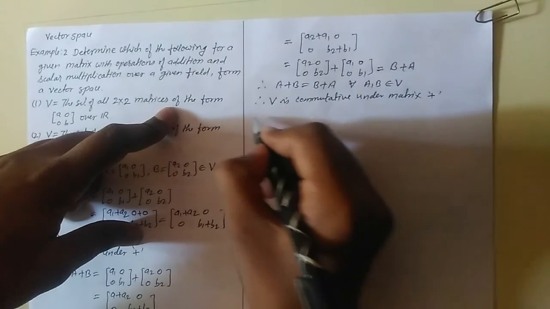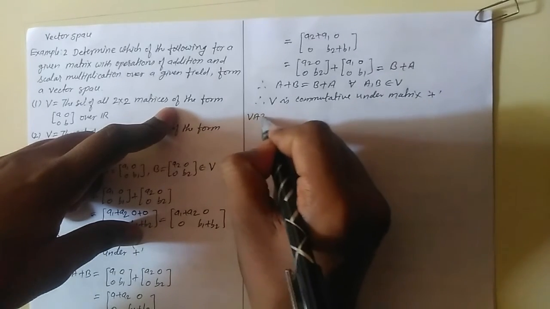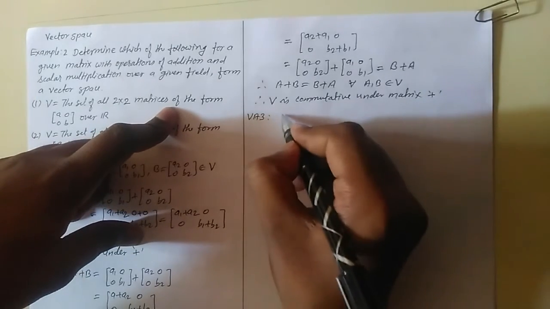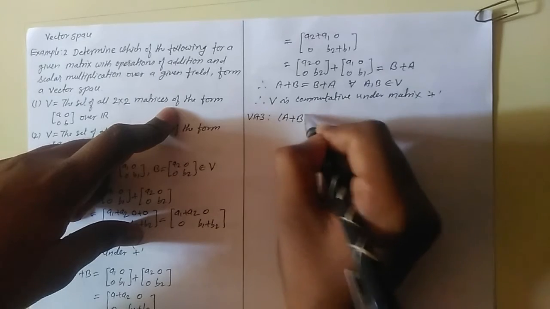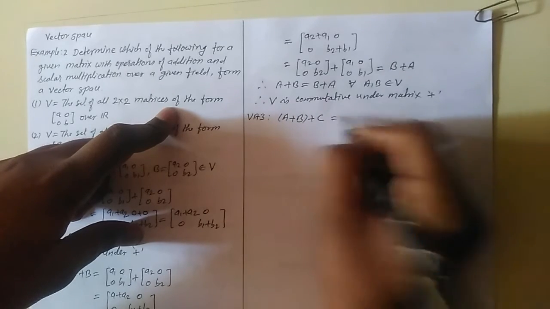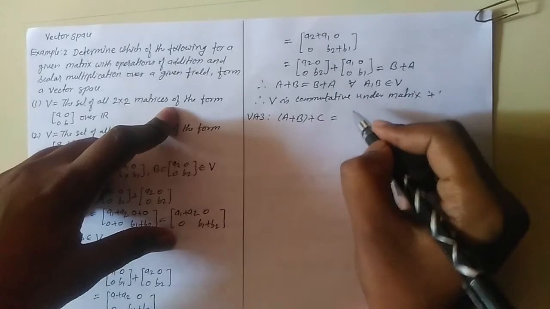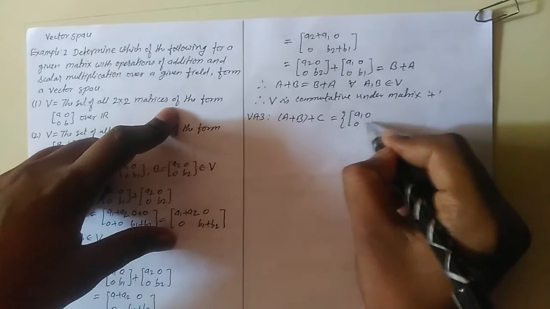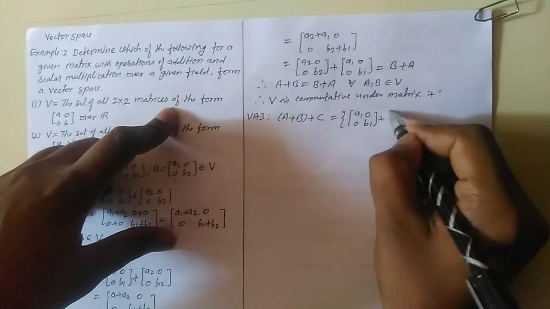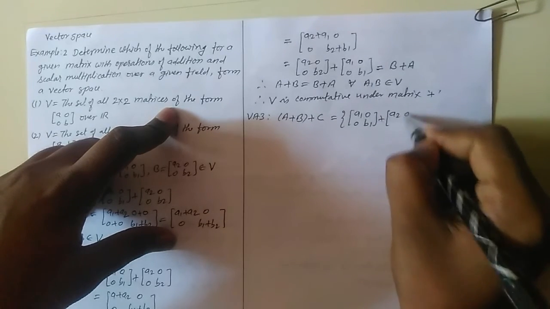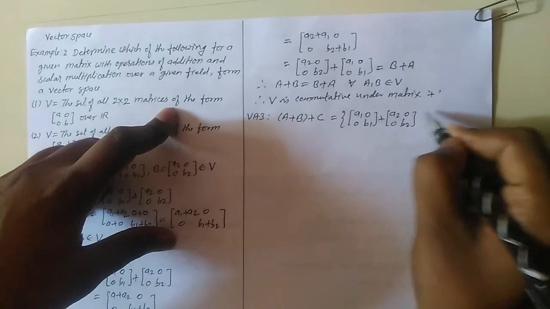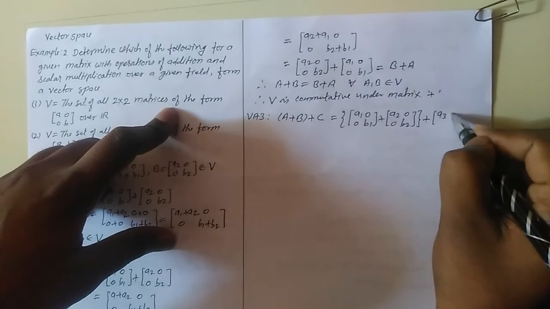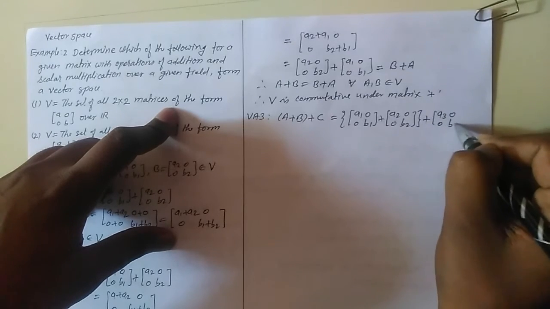Now we will verify the next axiom VA3. We will check associativity of matrix addition. So A plus B plus C equal to [A1 0; 0 B1] plus [A2 0; 0 B2], and plus C, same pattern, [A3 0; 0 B3].